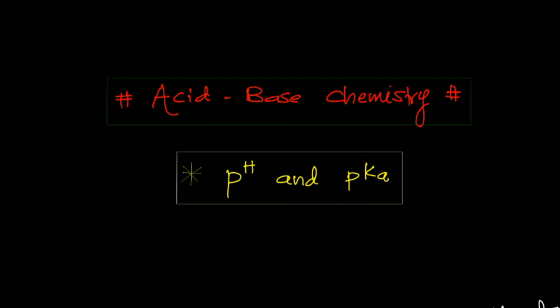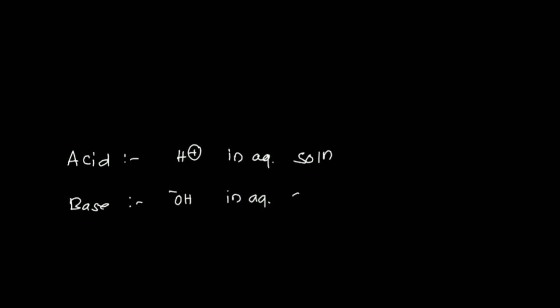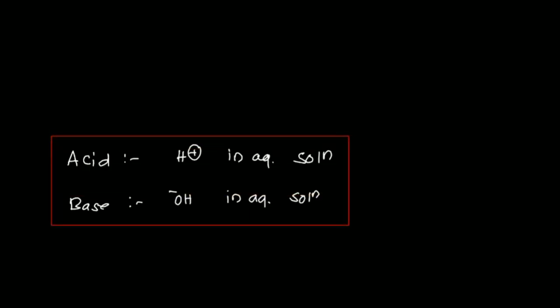In simple language, according to the Arrhenius concept, an acid is a species that can donate or release the H plus ion in aqueous solution, and a base is a species that will donate the hydroxide ion in aqueous solution. So this theory is given by Arrhenius.